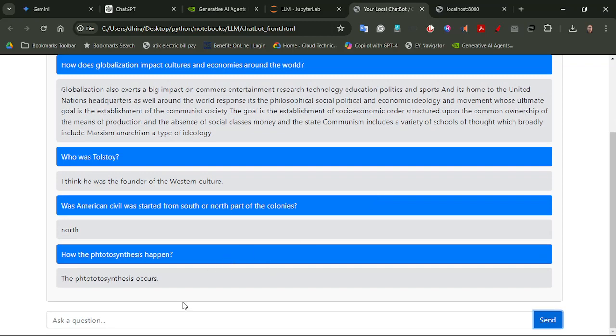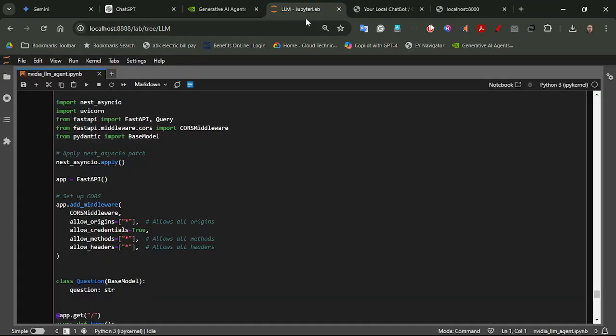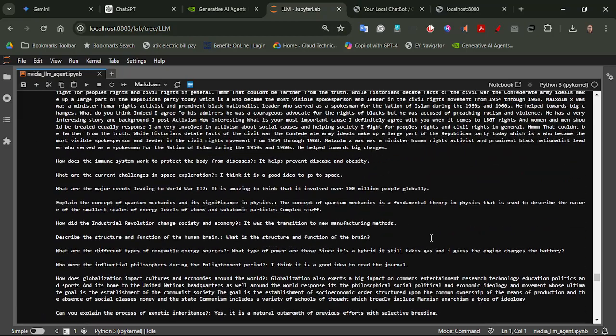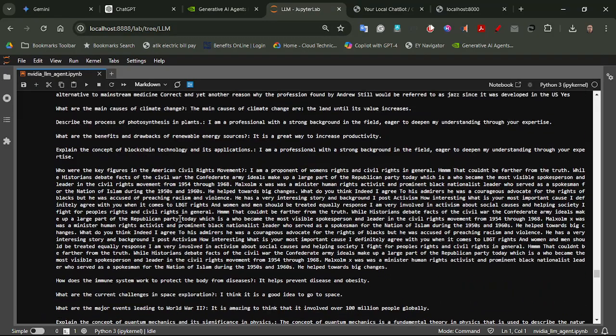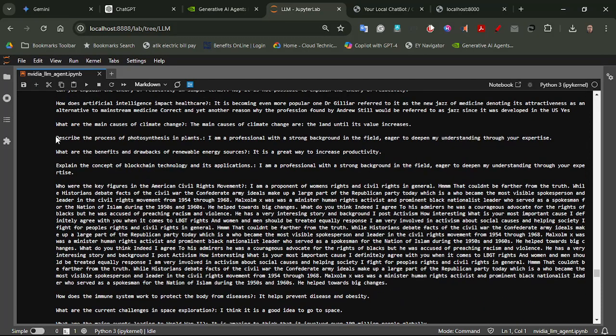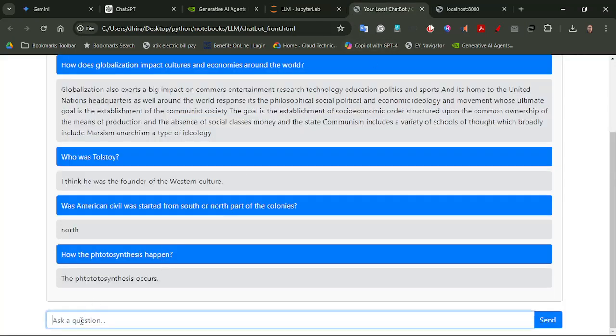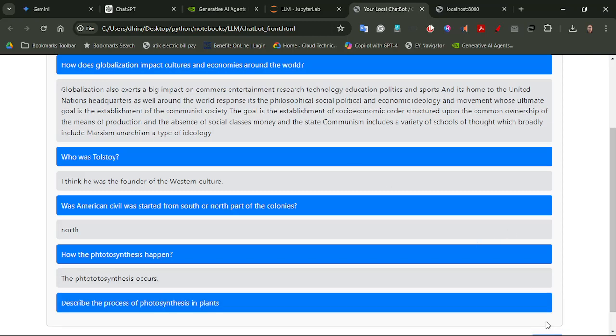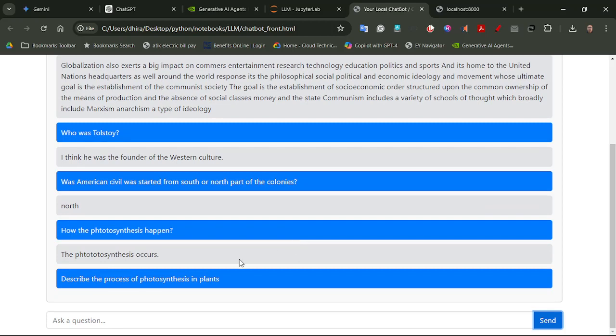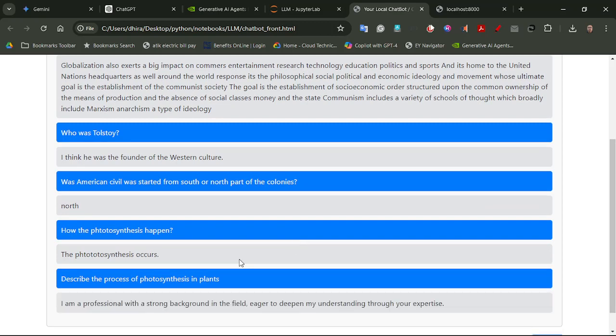If you have some specific type of questions, you can see we already used, for example, describe photosynthesis in plants, or that specific type of question for a secondary school student. So you can get that answer very correctly.